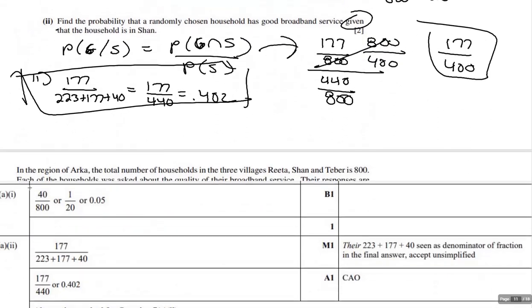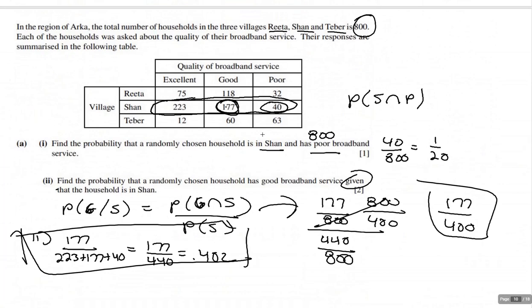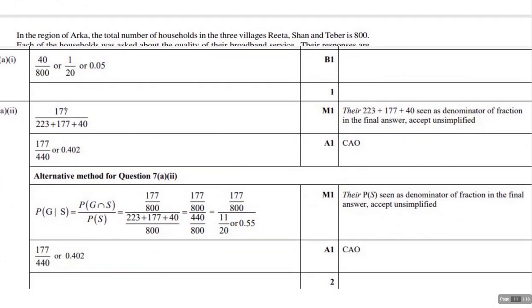Let's take a look at the rubric. So again, you'll notice they'll accept 40 over 800, or 1 over 20, or 0.05 if it's been given to three figures. Okay, so in this first one, you just got to give them the right answer. And that's why I'm saying I'm going to write this, and then I'm going to reduce it. I might even put the decimal. If I write one down wrong, I'm increasing my chances that one of them is going to be right.